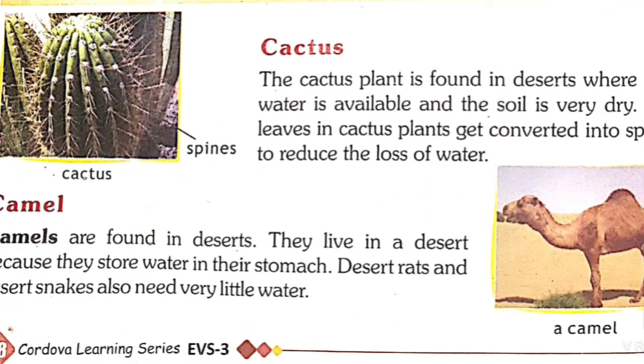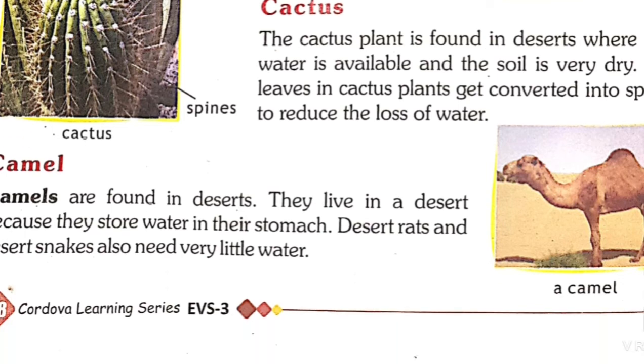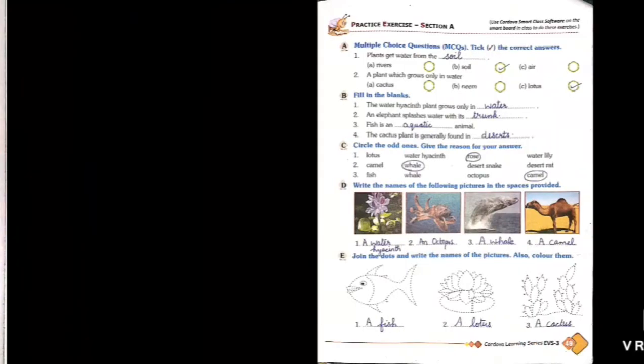Next is the cactus. Cactus is the plant which is found in deserts where little water is available and the soil is very dry or sandy, so it needs just a little amount of water to grow, and its leaves are converted into spines to reduce the loss of water. Next are camels. Camels are also found in deserts, and they can live there because they store water in their stomach or in their hump. When they drink water, they can drink a large amount at a time. They store this water and use it later on. Desert rats and desert snakes also need very little water.